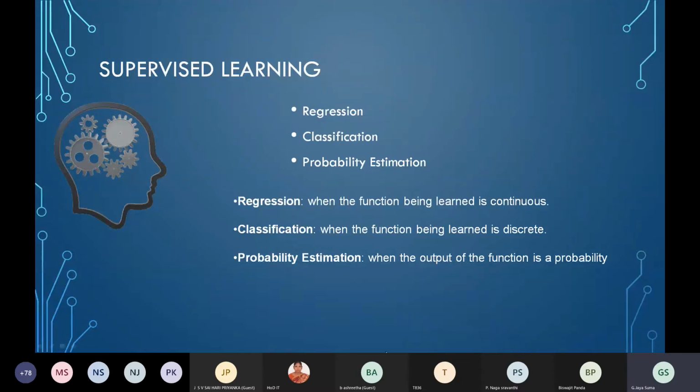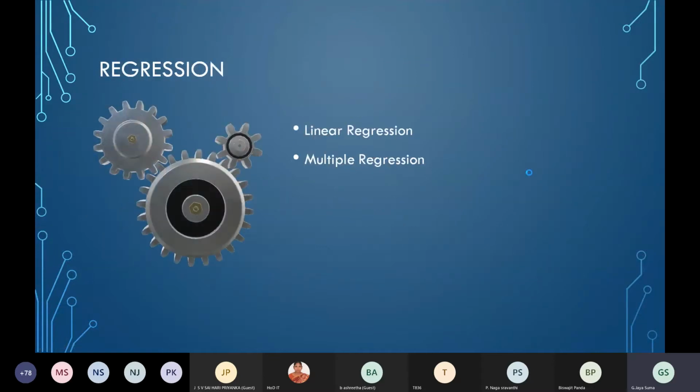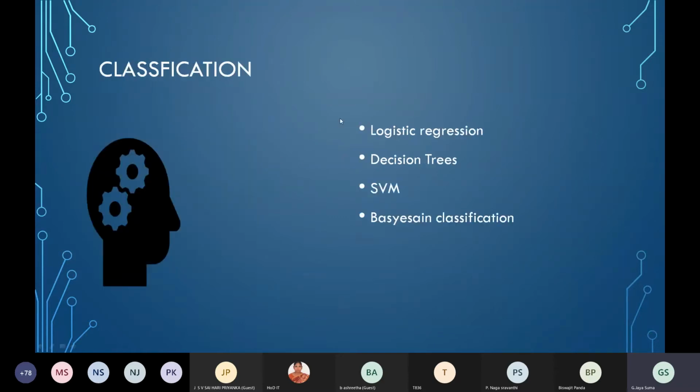And when the output of the function is a probability, there can be a chance of raining or there may not be. If there is a 50% chance, then it is a probability. So in this type of problem, you will choose regression, classification, or probability estimation. In regression, you have two types, linear regression and multiple regression. In classification, you can go for logistic regression, decision trees, SVM, and Bayesian classification.